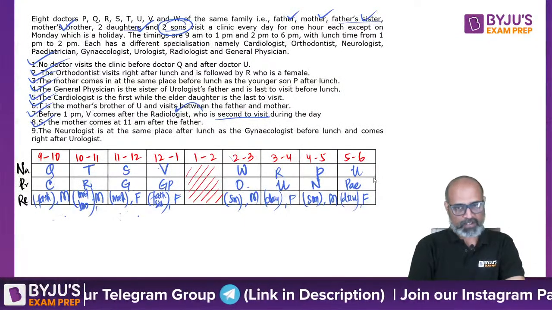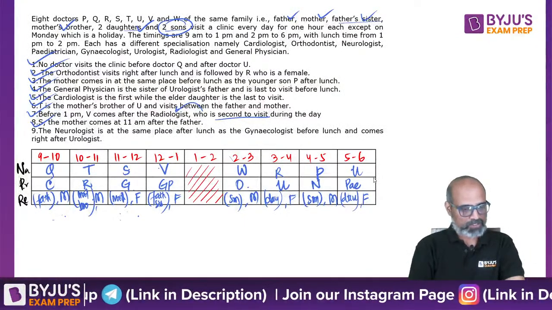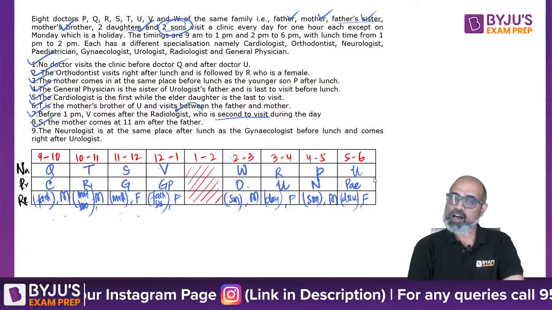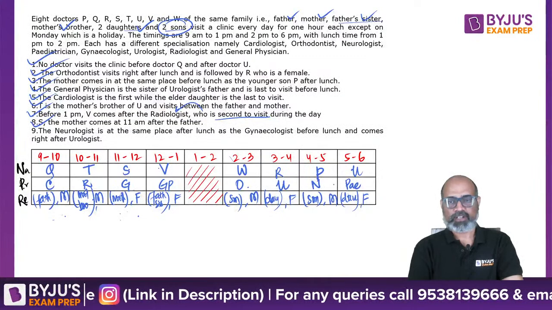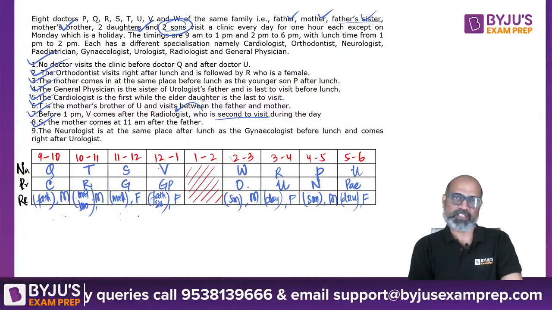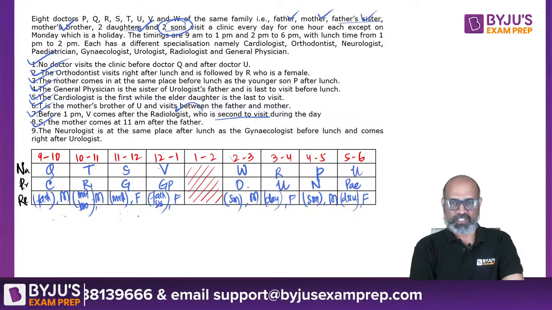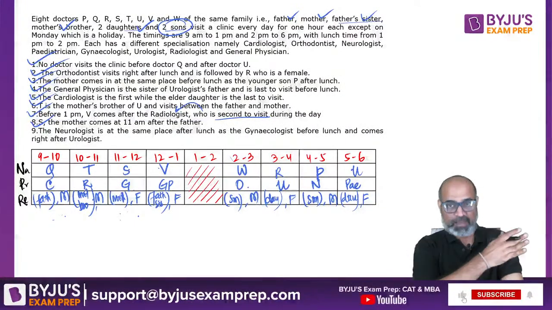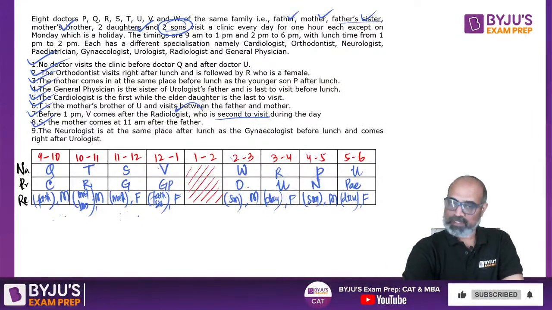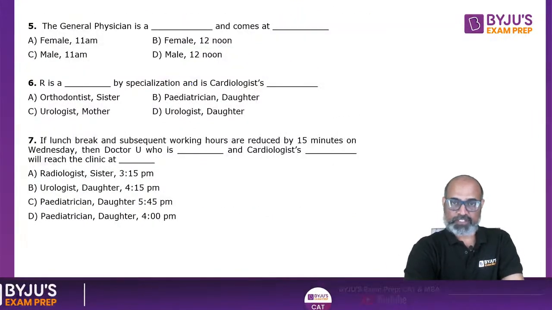The urologist can come after the gynecologist because S is there. I figured it out. Because if I take lunch as equidistant, it was not working out. So the statement actually meant the same place before lunch as after lunch. Once we are done with this, we can solve.